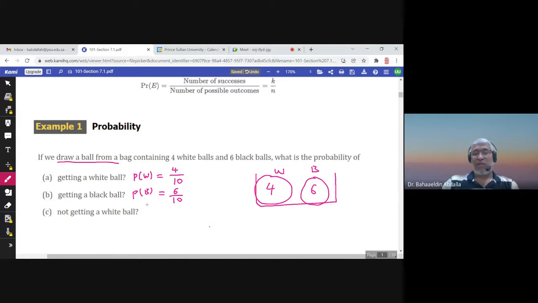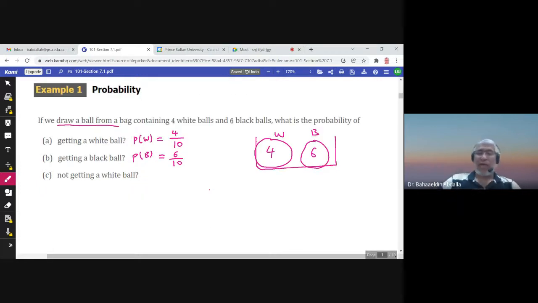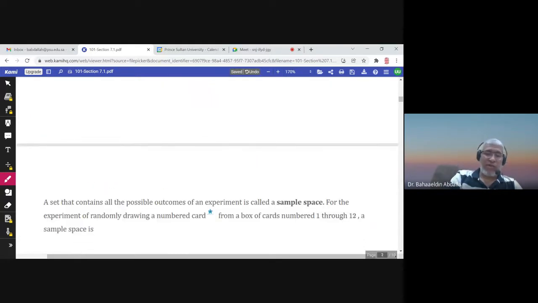Notice that these two outcomes, black and white, are not equally likely because the probability here is 4 over 10 and the probability here is 6 over 10. It's not like tossing a coin. Not getting a white ball means getting a black. So not getting white would be black, and the probability of black is 6 over 10. So the answer of part C is also 6 over 10.